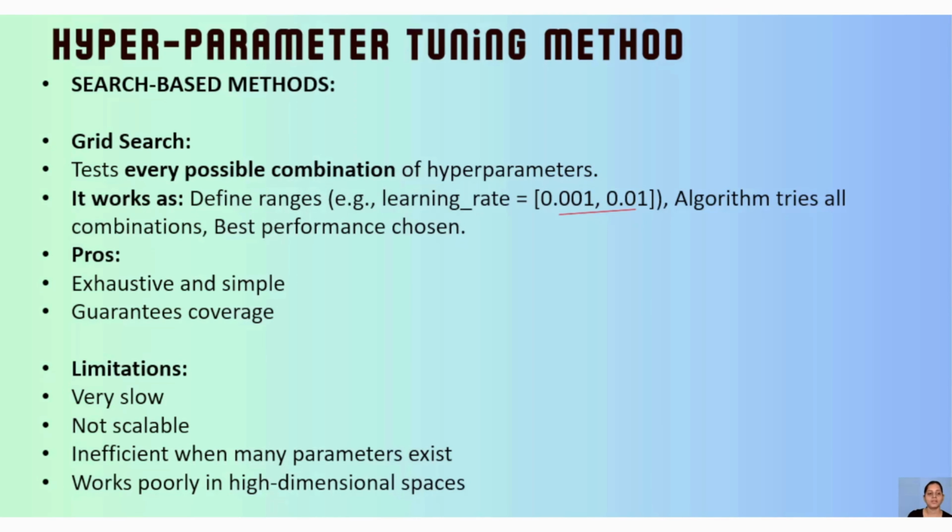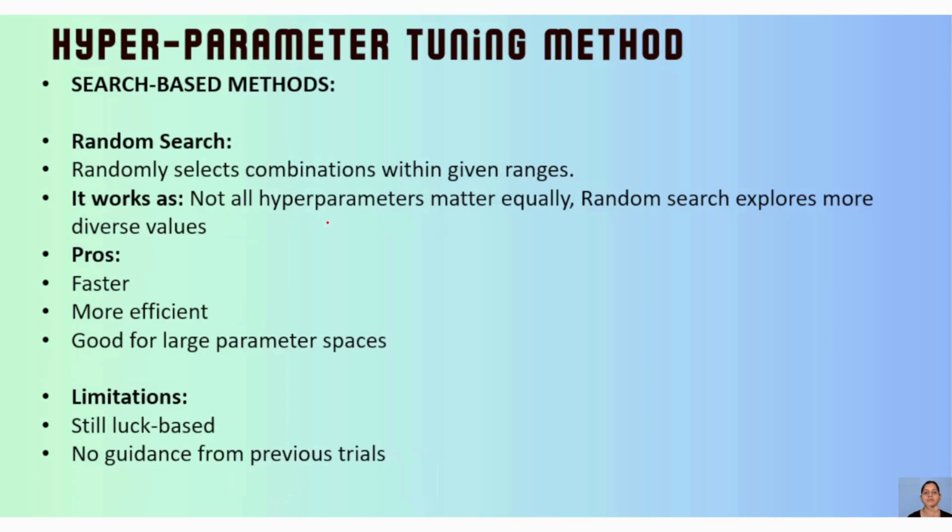To avoid these things, we have something better, which is random search. And again, random search is based on what, guys? It is based on the number of iterations. Here again, randomly it selects combinations within the given range. So what is the first thing, guys? We are defining a range. In random search, instead of going through each value, it will randomly select a few from that range and perform on them.